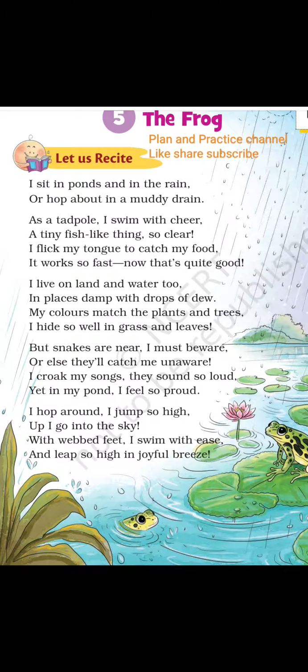My colors match the plants and trees. I hide so well in grass and leaves. So the color of the frog is green. It matches the plants and trees because the leaves of the plants and trees are green. It gets hidden, or it goes and hides in grass and leaves because the color matches the grass and leaves. It is the habitat, near the plants and leaves. It goes and hides and lives in water and land.